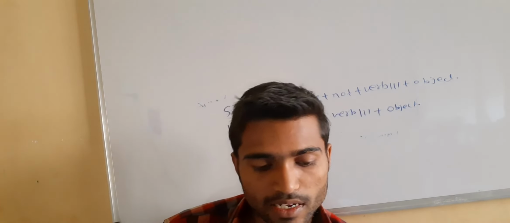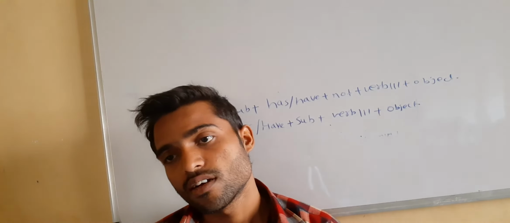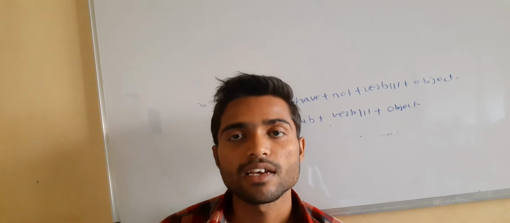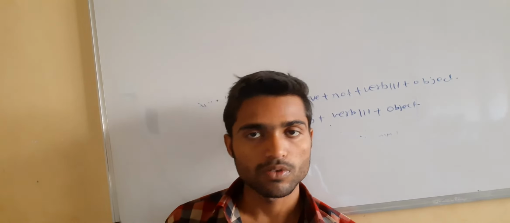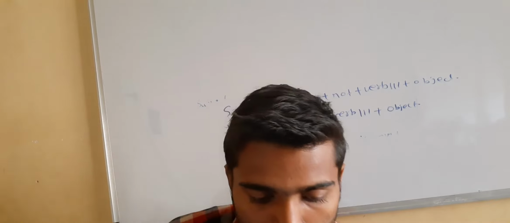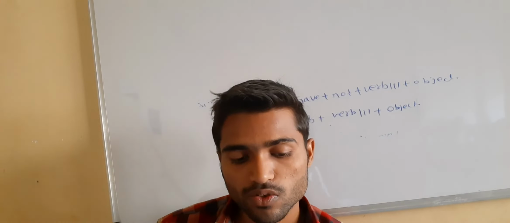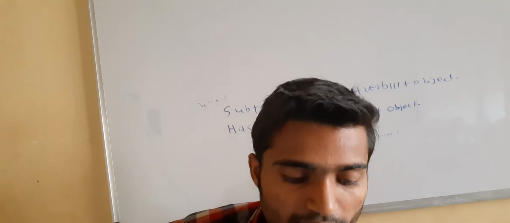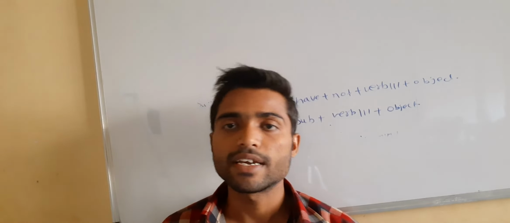For already, for example, I have already done my MBA. So for the word already we use the present perfect tense. And for the word just we also use the present perfect tense. For example, he has just gone out. He has just gone out is an example of the present perfect tense.